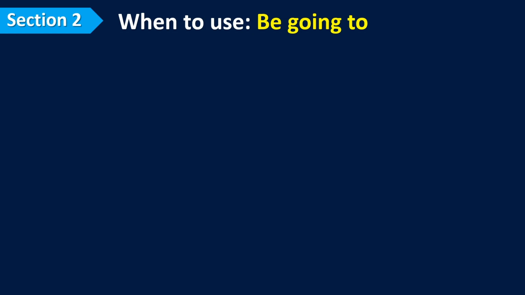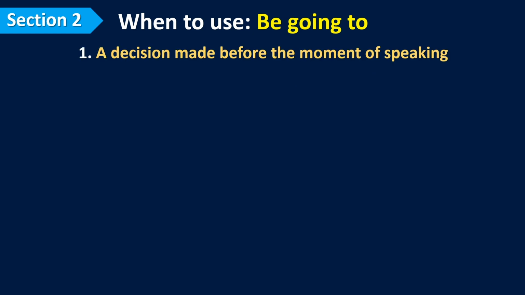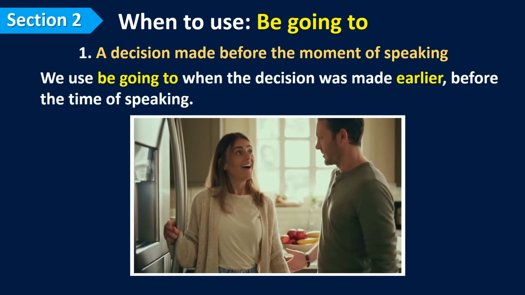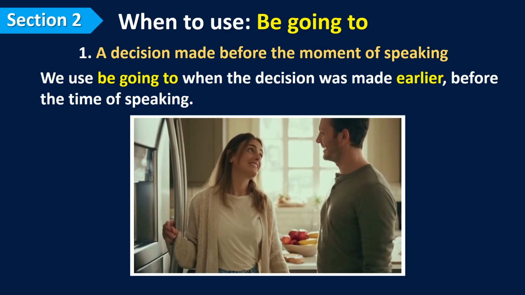Section 2. When we use be going to. The first case, a decision made before the time of speaking. We use be going to when the decision was made earlier, before the time of speaking. For example, here.